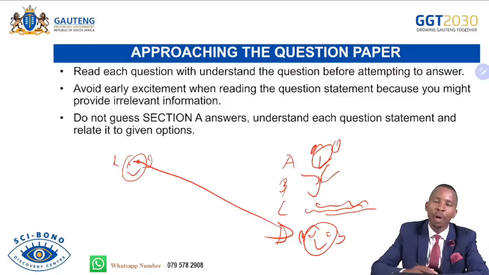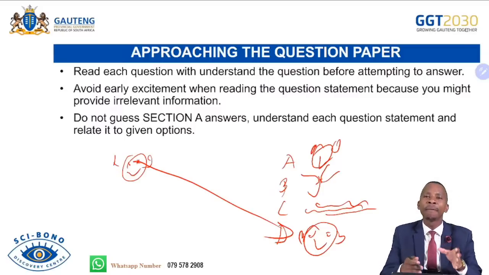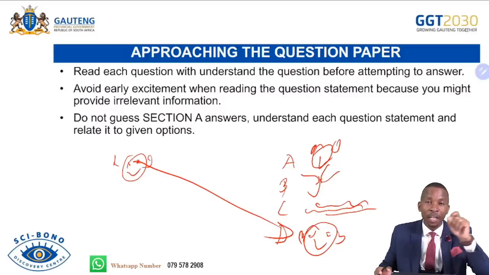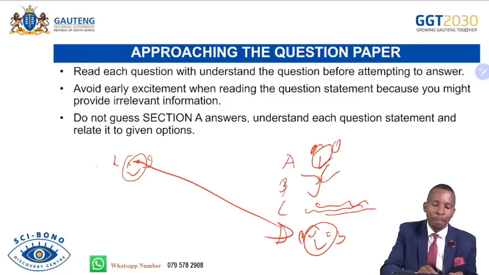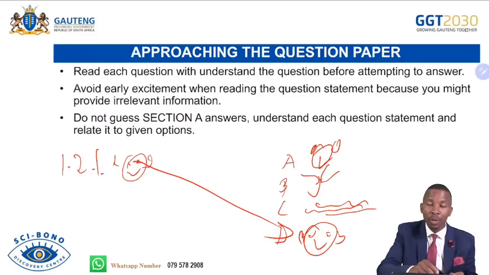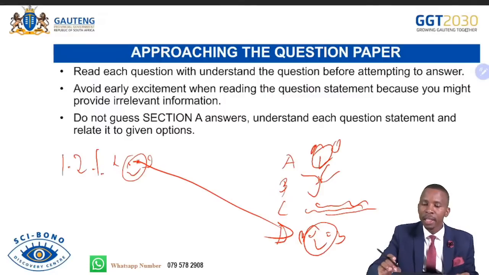Here in section A 1.1, you are mainly linking the given option to the given question statement. It is very important that you do that correctly to get those 16 marks. Also in 1.2, you do the same. We are linking: if there is a person in 1.2.1, there must also be a person somewhere that should be linked to this person. So avoid linking things that are not related. Relate things accordingly for you to get those marks.